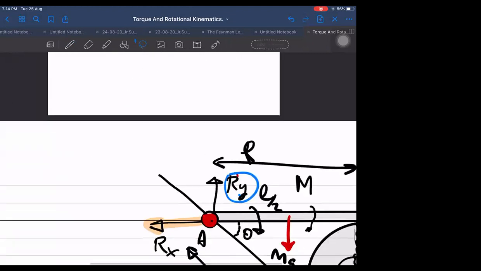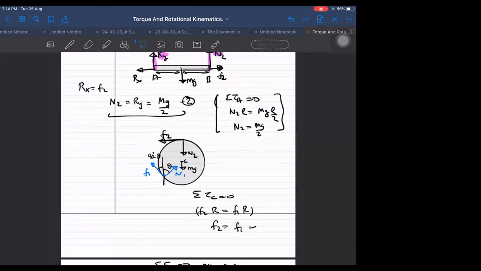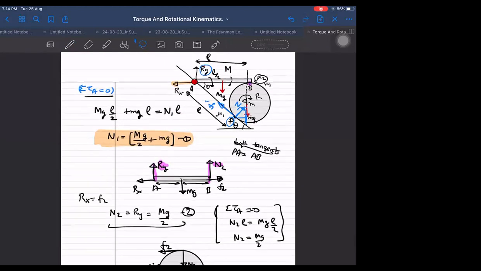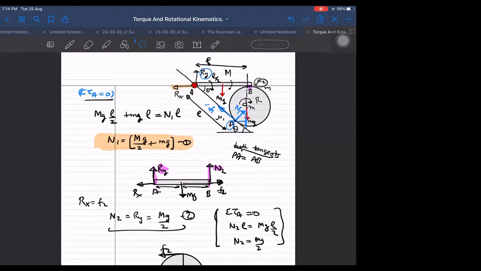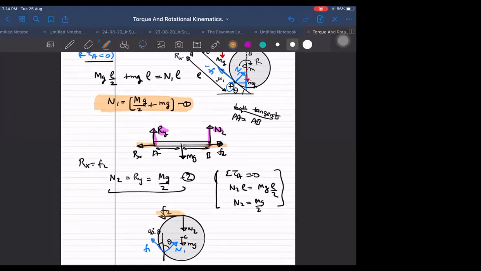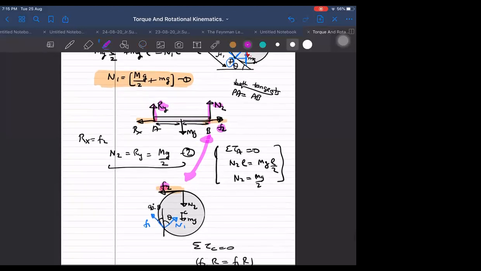In the previous question, Rx and F are in the same direction, no, sir? Rx and small f, F2, they're in opposite directions. How are they the same? This is this side, this is this side. You told F2 will be in the left. My God, this boy does not understand that these are action-reaction pairs. This cannot be the same direction. If it is in the right, this will be in the left. Yes, sir. This is this side and this has to be this side. I forgot the action pair. Understood? Yes, sir. Understood.